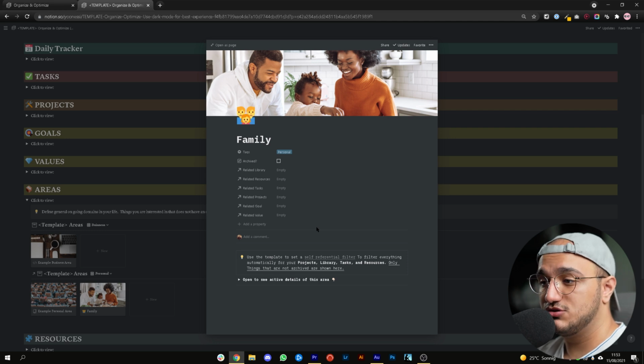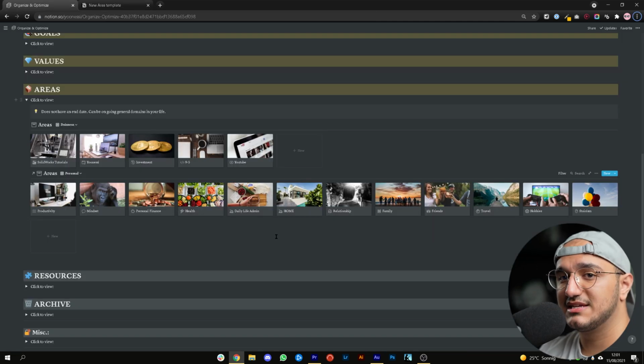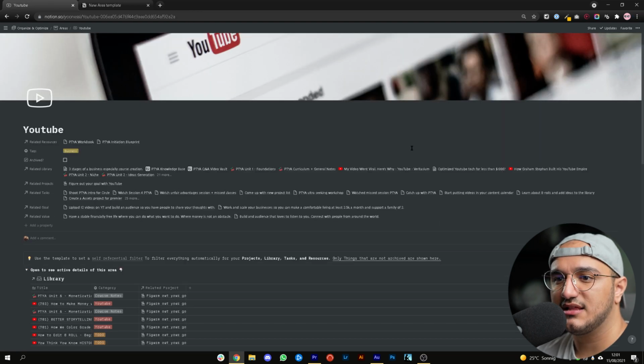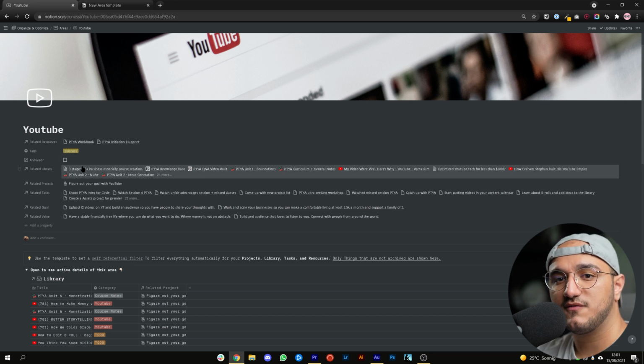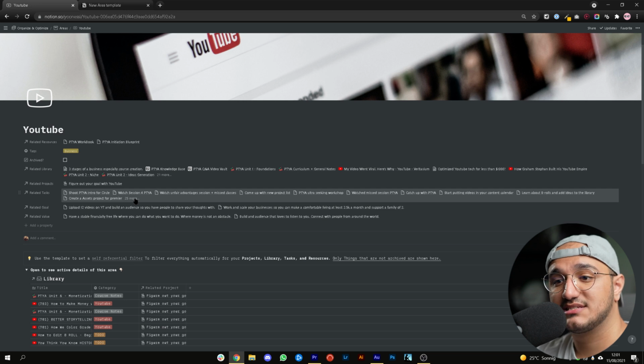All you need to do is literally repeat this step for all of your areas in your personal section and in your business section. So to give you an example of what a self-referential filter looks like, I'm going to show you one of the areas that I have. Let's say, for example, YouTube, which is an area in my business section. If I open this, you can see that throughout the time that I've been using this system, I've collected a lot of things. I've done projects in this area. I've completed more than 25 tasks in this area.